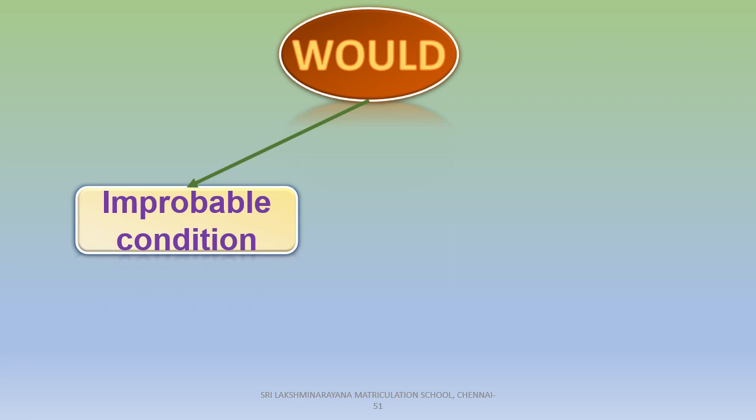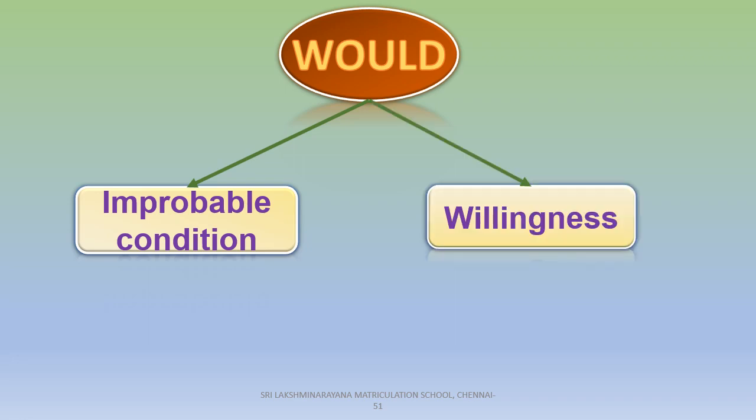Now, let us see about would. The modal verb would expresses improbable condition and willingness. So, improbable condition is the imaginary condition. That is, it expresses assumptions and impossible consequences. That is, it expresses the things that are impossible to happen, children. So, we can only assume them to have happened in the past.